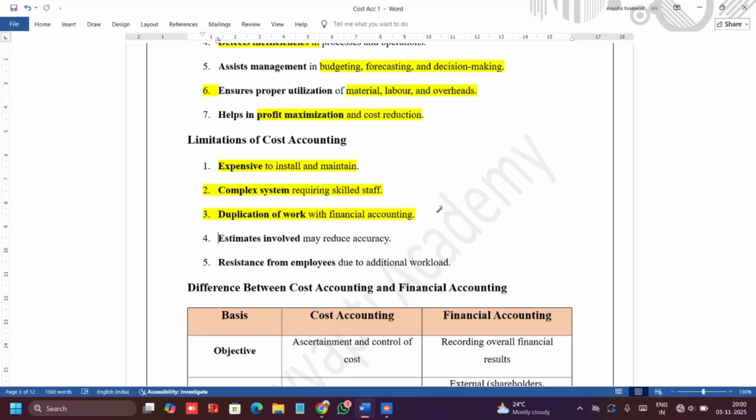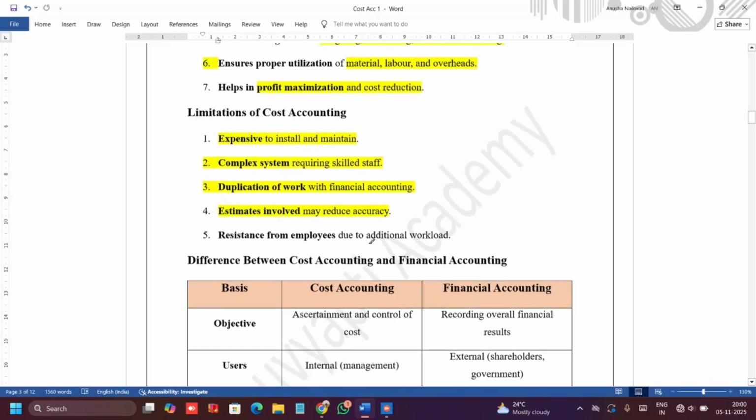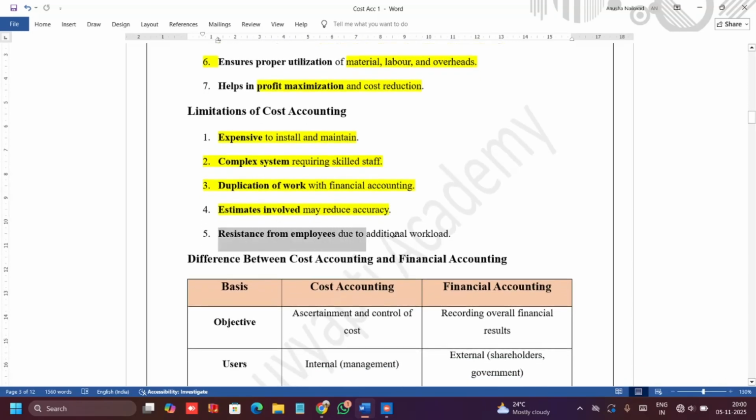There is possibility that duplication of work will happen in financial accounting and cost accounting. Estimates involved may reduce the accuracy, which means the correctness. Resistance from employees due to additional workload. Because see, in financial accounting, we prepare mainly three statements: trading, profit and loss account, and balance sheet, and also we prepare cash flow statements. These statements are compulsory according to Companies Act of 2013.